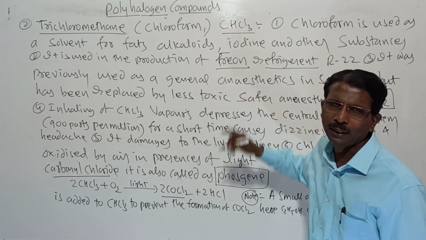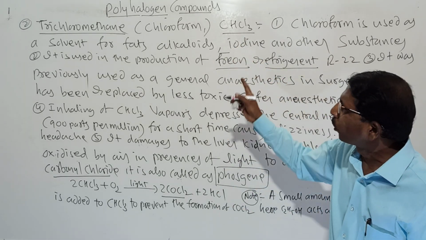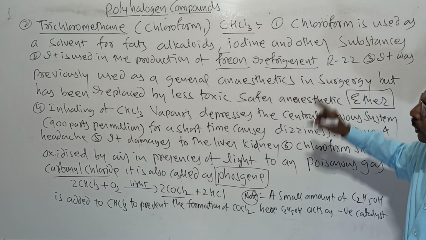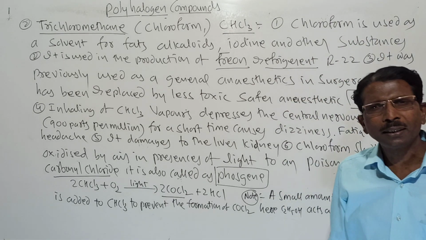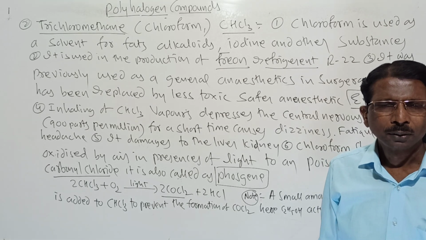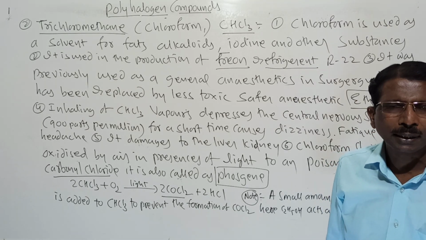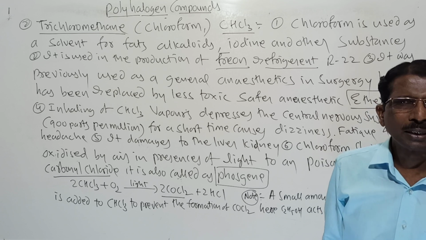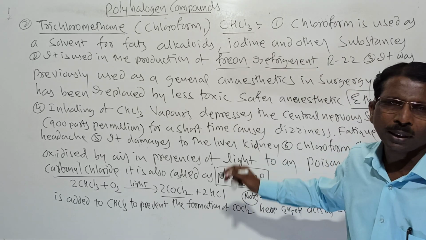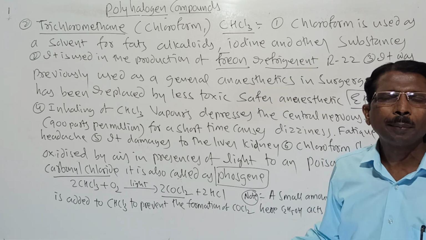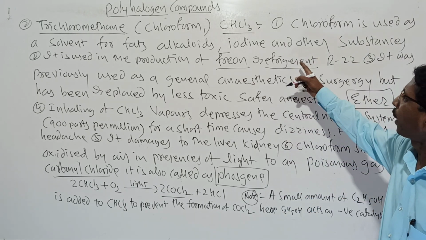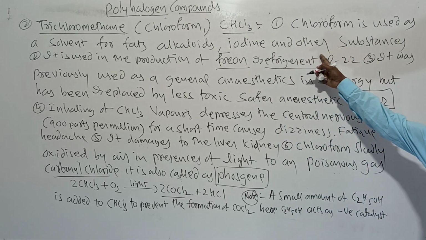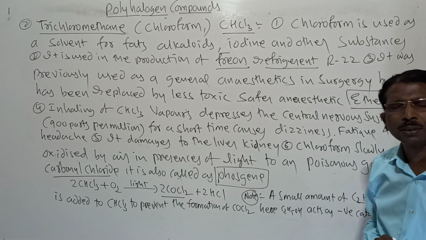Its formula is CHCl3. Chloroform is used as an organic solvent. Fats, alkaloids, and iodine can dissolve in it, so it is a good solvent. It is also used in industry for dissolving many substances.